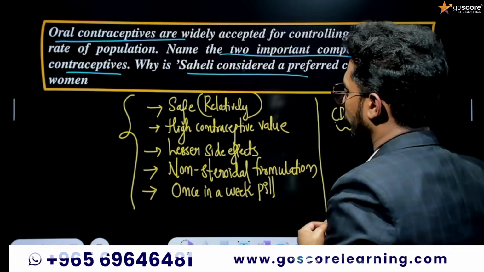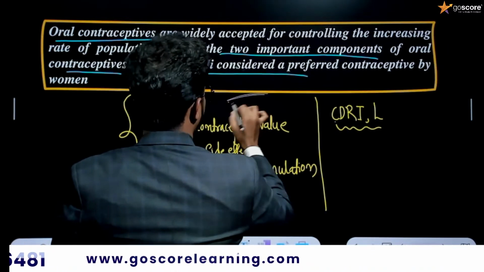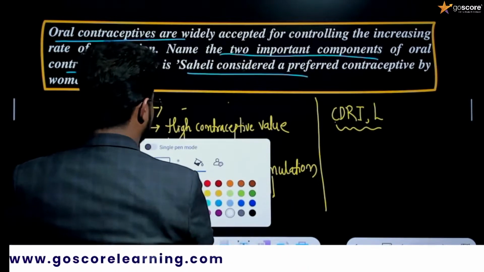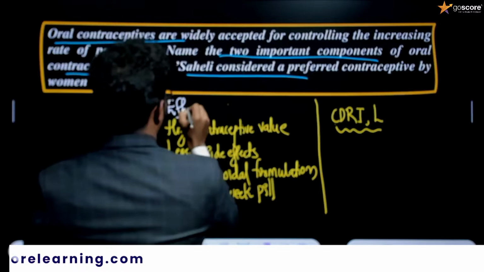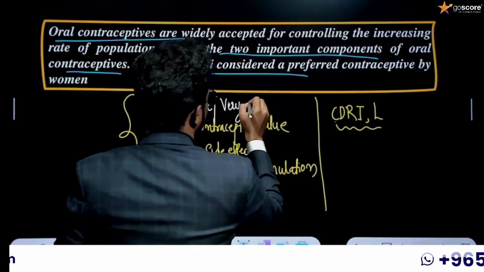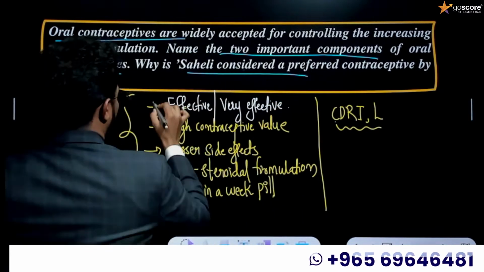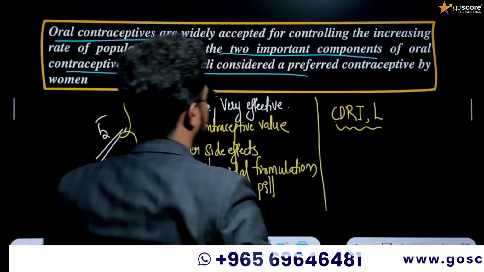Okay. And instead of writing relatively safe, it is better to mention it as effective or very effective. Okay. These are 1, 2, 3, 4, 5. Five points are there. Just focus on these points.